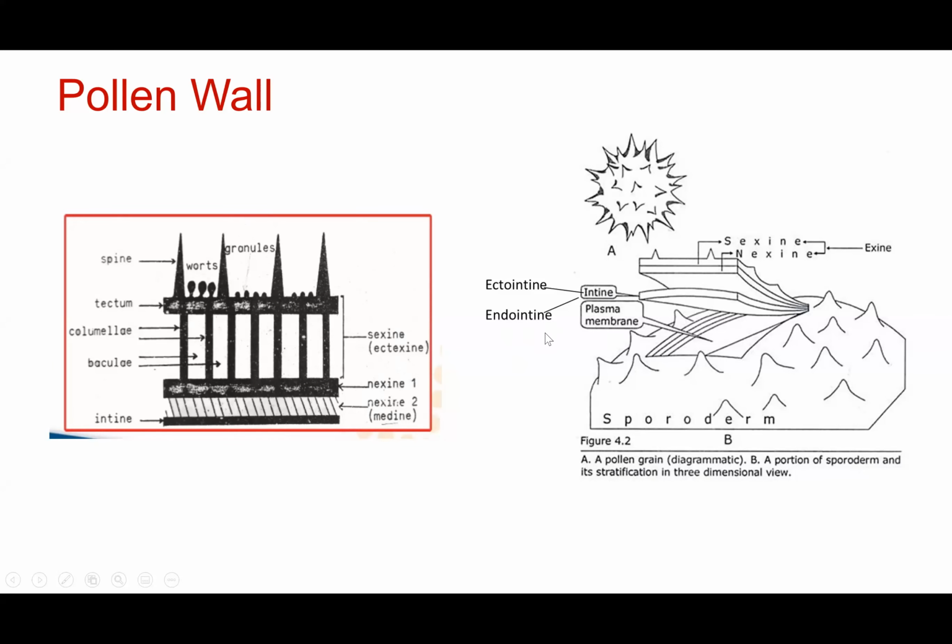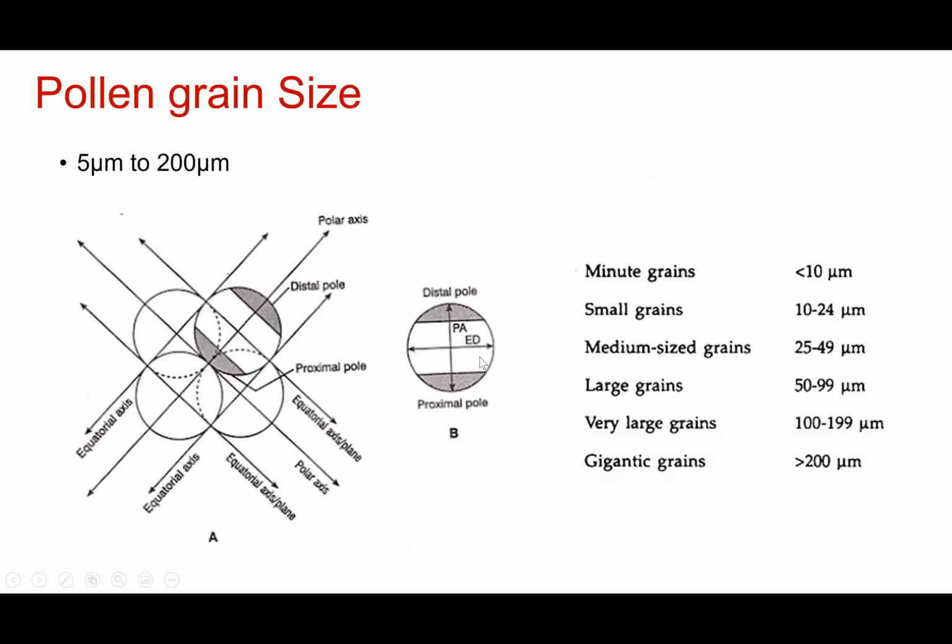Okay, so when we look at the surface of the pollen grain, it is not very smooth. It has a lot of spines or spikes. It has some undulations like this. It has irregular patterns like this. If they are very small in size, they are known as granules. If they are big in size, they are known as warts. Okay, so in this way the pollen wall is a very complex structure. When we look at the pollen grain size, the size of the pollen grains varies from 5 micrometers to 200 micrometers. Every plant has different sized pollen grains.